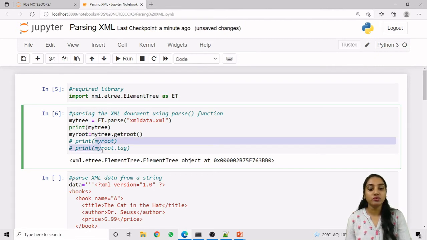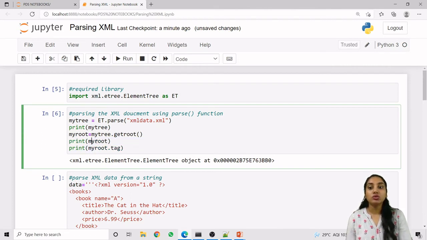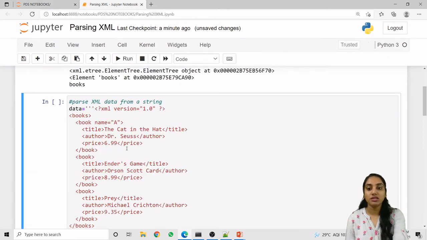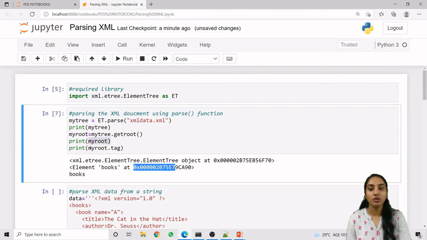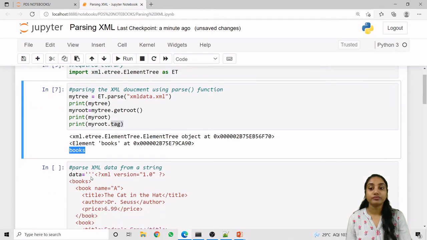But again, this is an object returned by which we can perform all the tasks, right? So this myroot will not tell us which tag is the root tag. For that we need to use the tag attribute to represent the tag of it. So here it is, this is the myroot output, that is element books at this particular location, which is the object. Now to get the tag of this particular myroot, this is books.